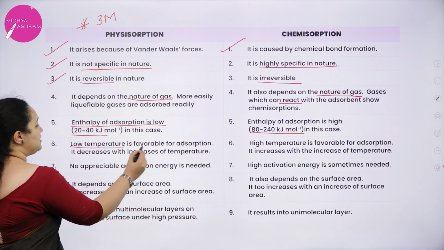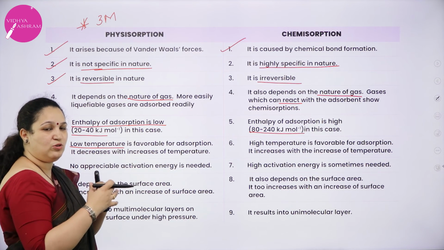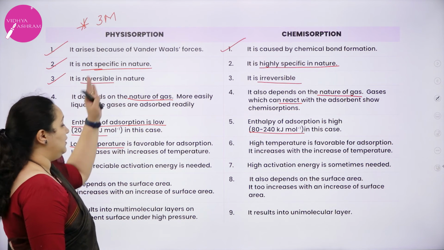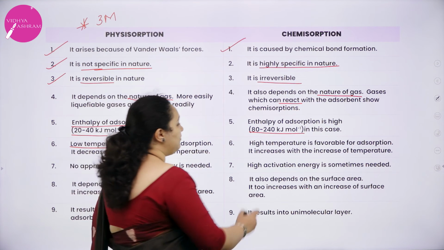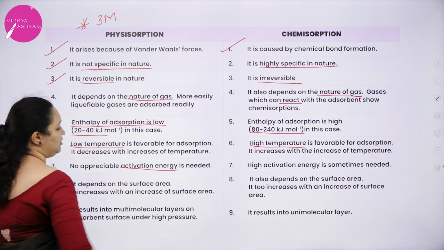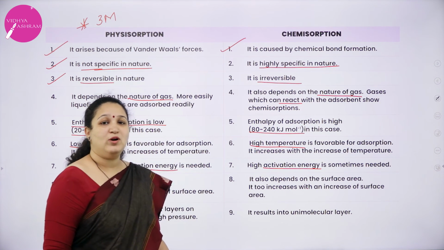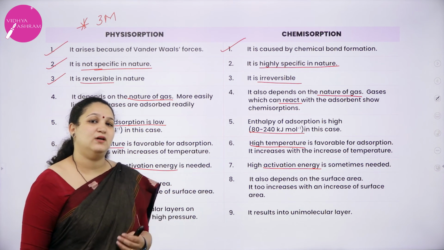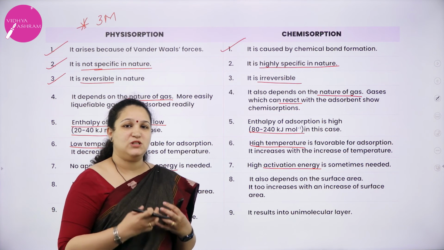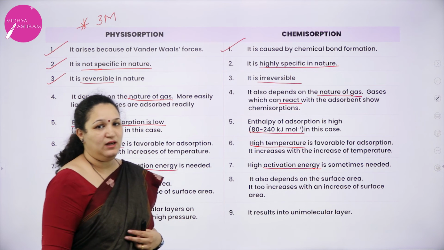Next, low temperature favors physical adsorption. At higher temperature, I told you the particles will start moving randomly and adsorption becomes really difficult. So low temperature favors physical adsorption. High temperature is favorable for chemical adsorption. No activation energy is needed for physical adsorption, but here activation energy is needed. You will learn more about activation energy in your chemical kinetics chapter. It is the extra amount of energy which a reactant should get to form the products. More detail you will learn in chemical kinetics.